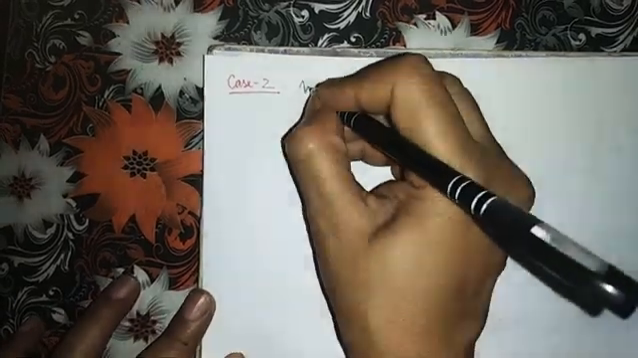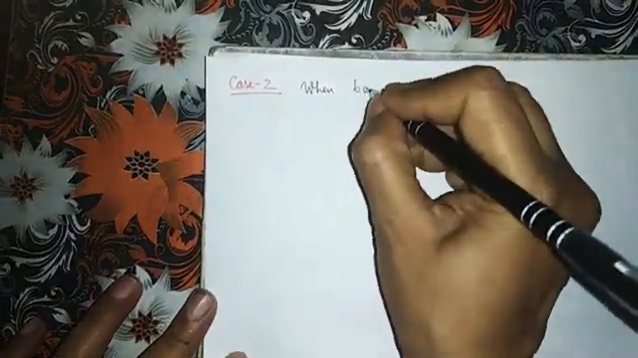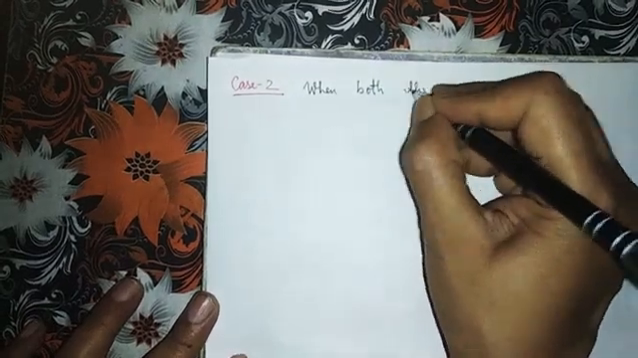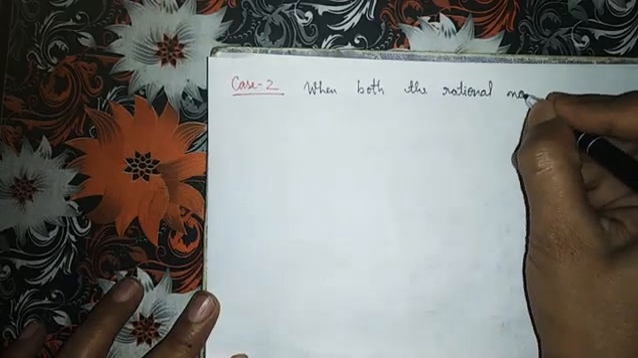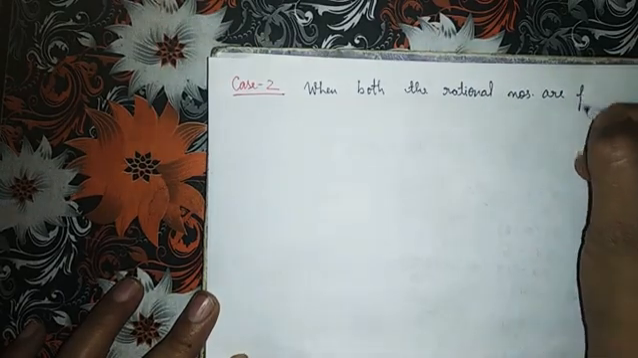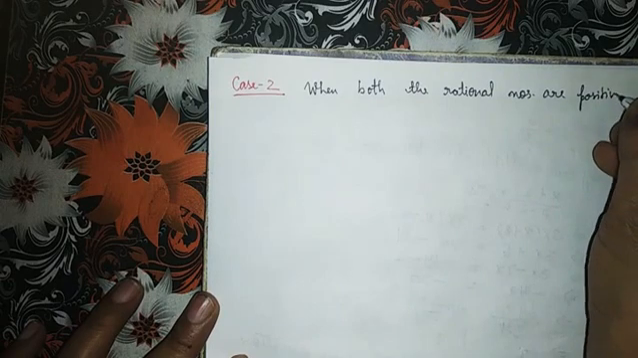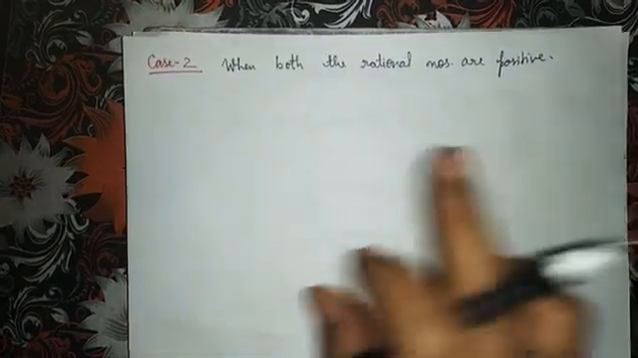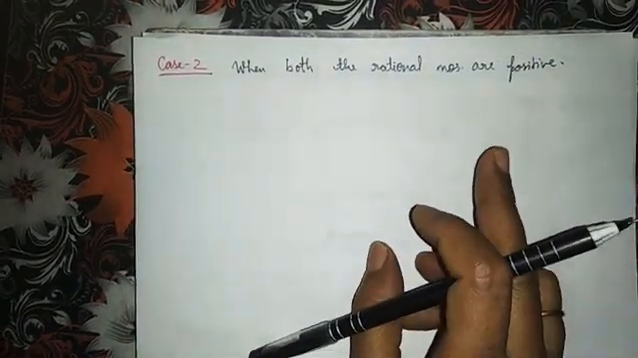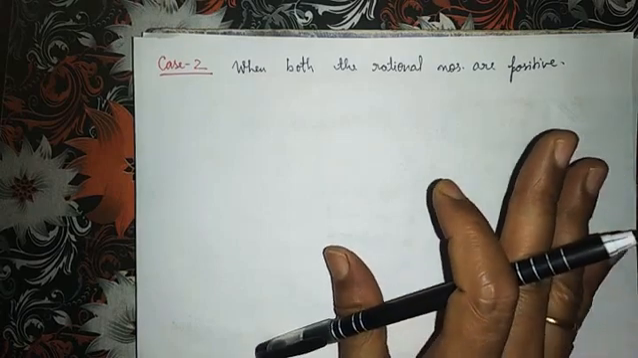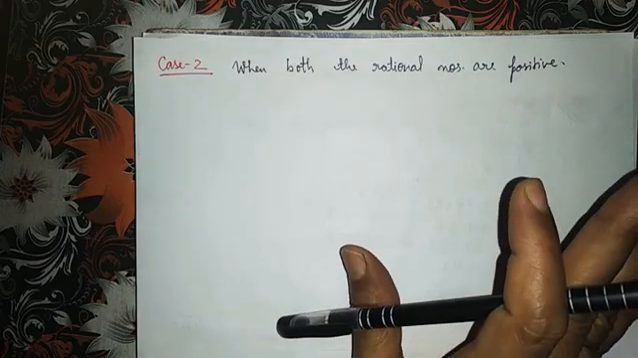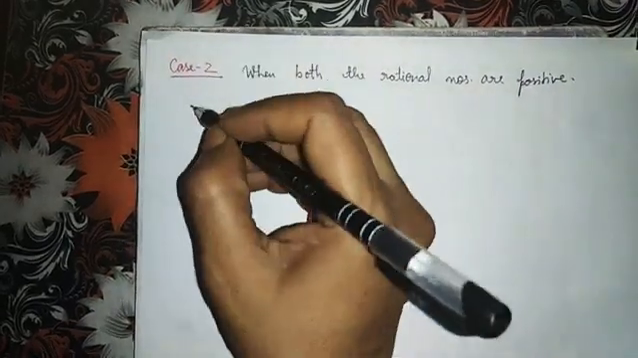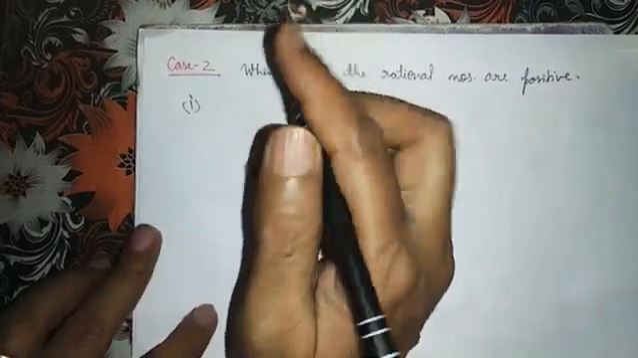Now children, case 2 is when both the rational numbers are positive. If you have to compare two rational numbers when both are positive, then see what you will do first. First, you will find the LCM of the denominators.